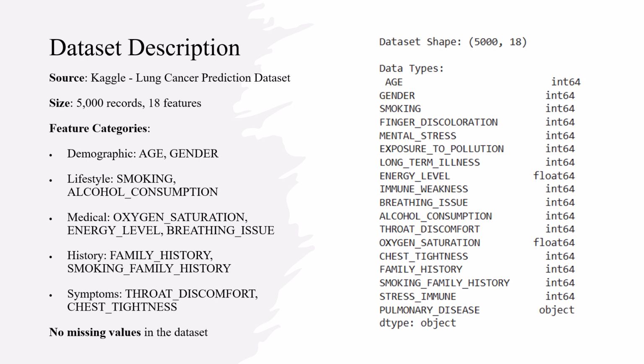Our dataset comes from Kaggle and consists of 5,000 records with 18 features. These features fall into several categories: demographic factors like age and gender, lifestyle habits such as smoking and alcohol consumption, medical measurements including oxygen saturation and energy levels, patient history including family medical history, and various symptoms associated with pulmonary disease. Importantly, our dataset was complete with no missing values, which simplified our pre-processing steps and increased our confidence in the results.